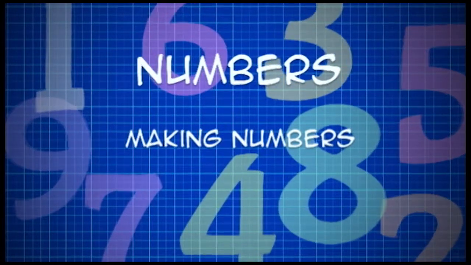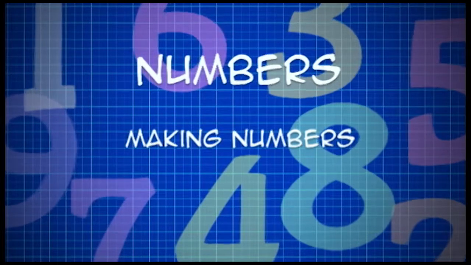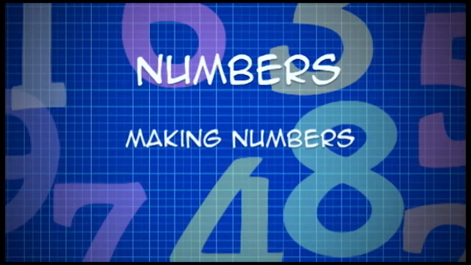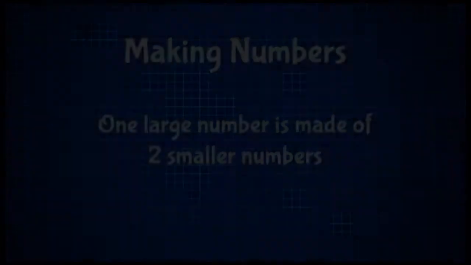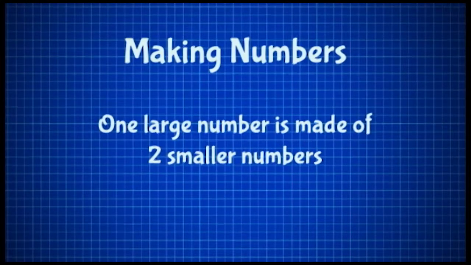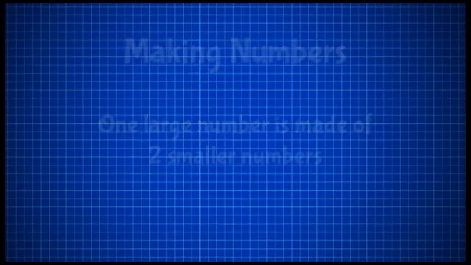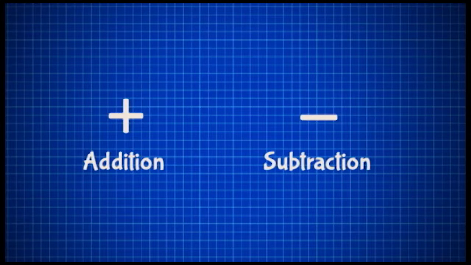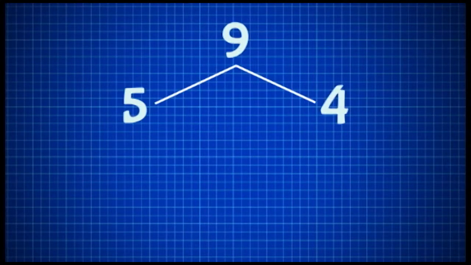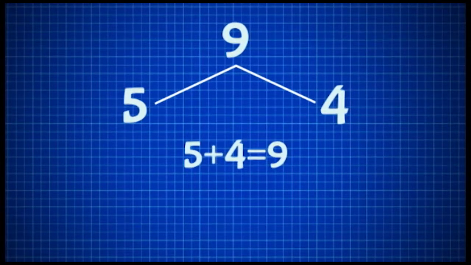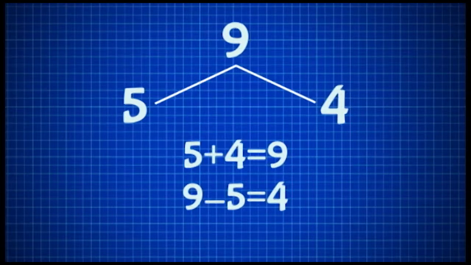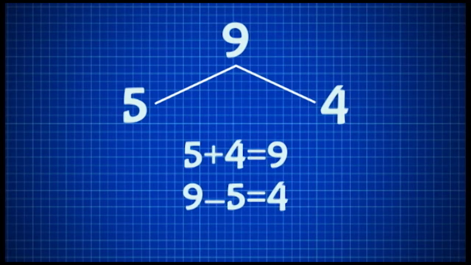In this video, we are learning making numbers. So what is making numbers? Making numbers is an idea that one large number is made of two smaller numbers. Why is this important? Well, it will help you to learn addition and subtraction later on. For example, if you know that 9 is made of 5 and 4, you would know that 5 plus 4 is equal to 9 and 9 minus 5 is equal to 4.